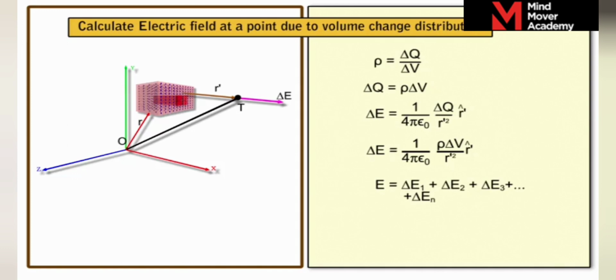Since there will be many infinitesimal volume elements at varying distances from the point T, to obtain the electric field strength E due to the total volume charge distribution, we integrate ΔE within suitable limits A to B under the assumption that the volume elements have very small volume tending to zero.